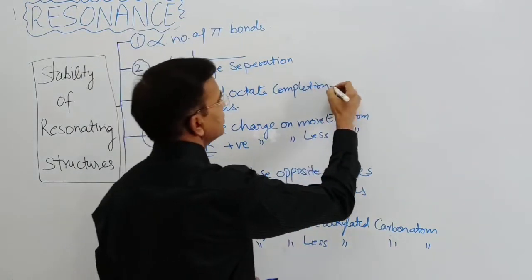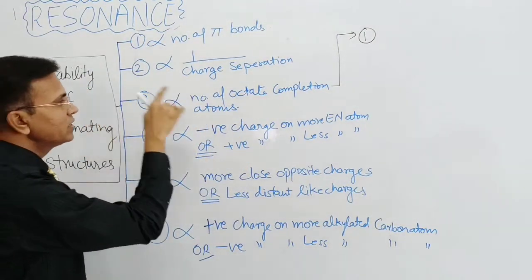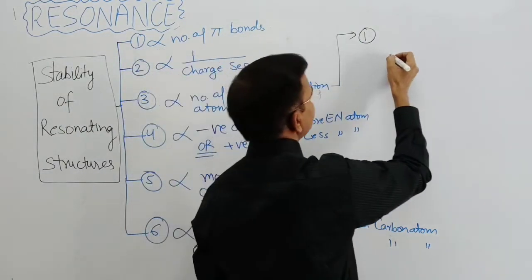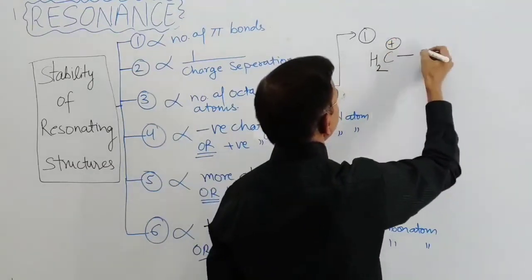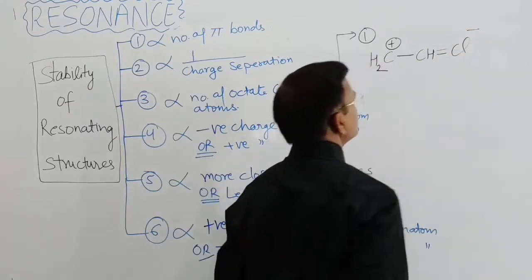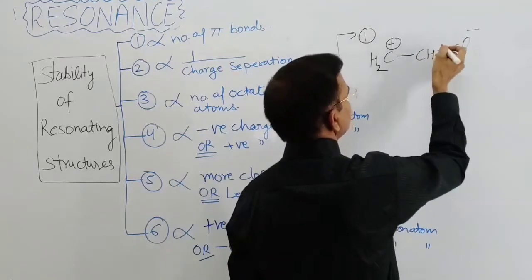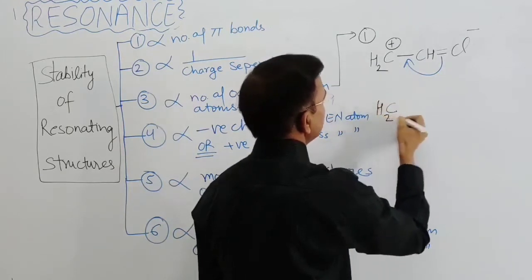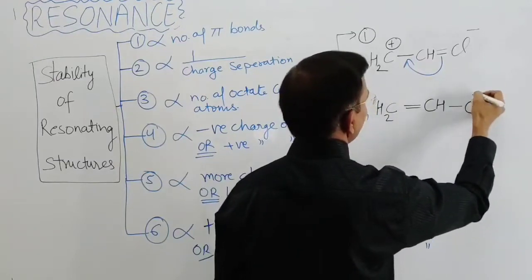The third type. The first question of the third type: the stability of a resonating structure is directly proportional to the number of octet-complete atoms. That means CH2 positive, CH double bond, Cl negative. So this is the species given. Now in this, the positive charge and double bond are in conjugation, so it will move, and the structure will be CH2 double bond CH and Cl, with a lone pair.